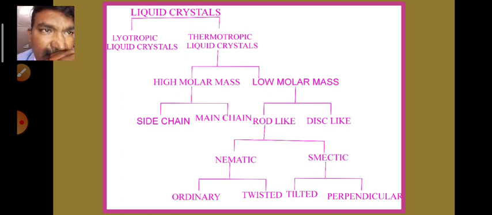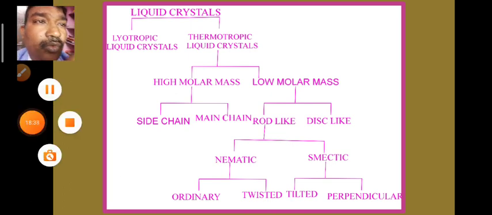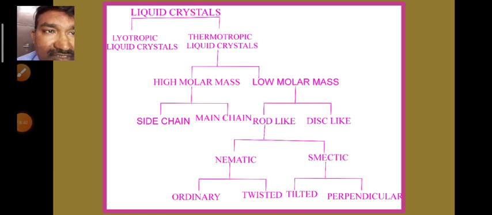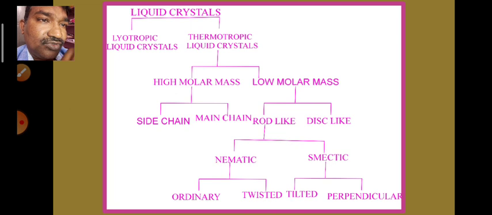And low molar mass liquid crystals can be classified into rod-like liquid crystals and disc-like liquid crystals. Again, rod-like liquid crystals can be classified into nematic and smectic liquid crystals.